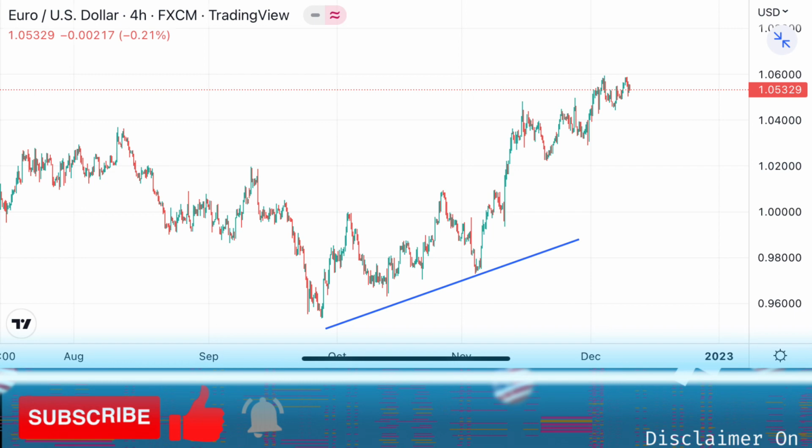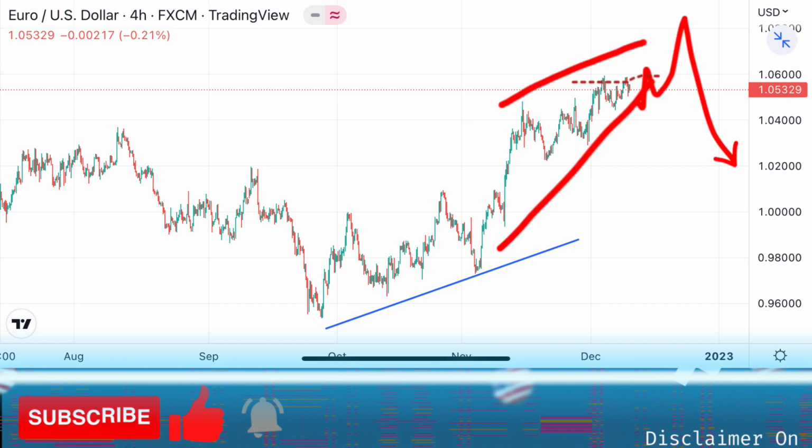Next we have Euro USD. Last week I said Euro could go a little more upside, and I would find a sell setup. Euro will break the double top and try to form an ending diagonal pattern. As we know, last week the ECB also raised the interest rate. Here's the update.